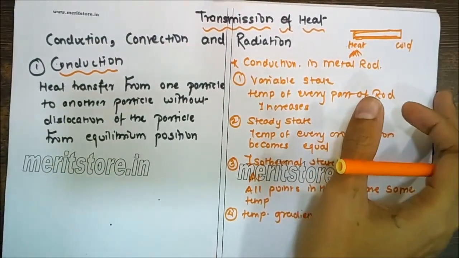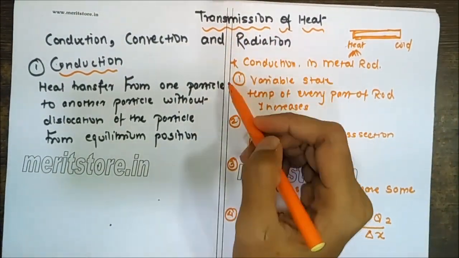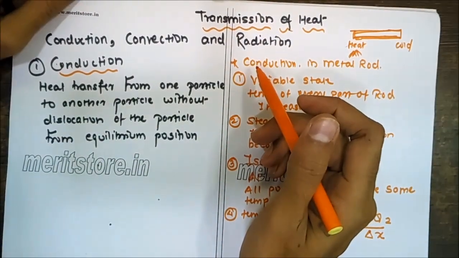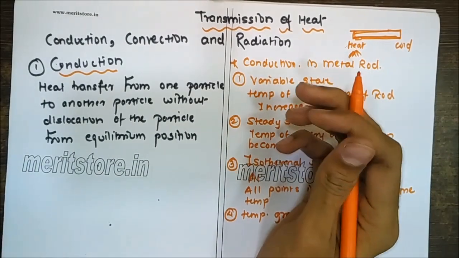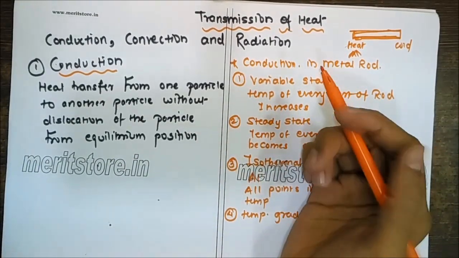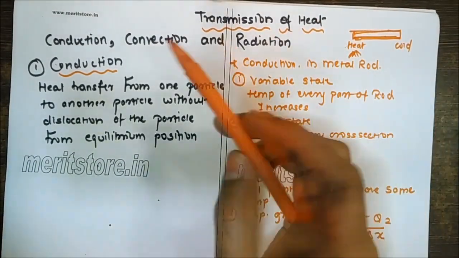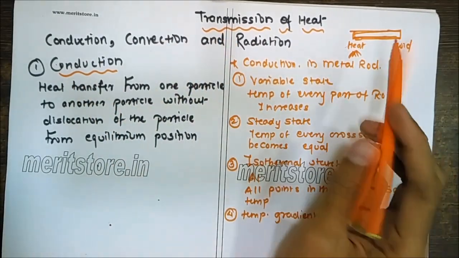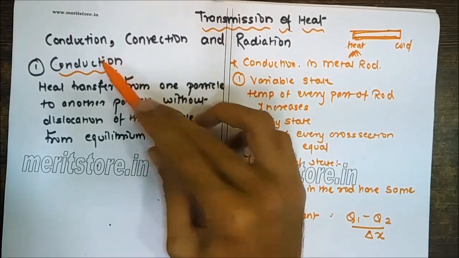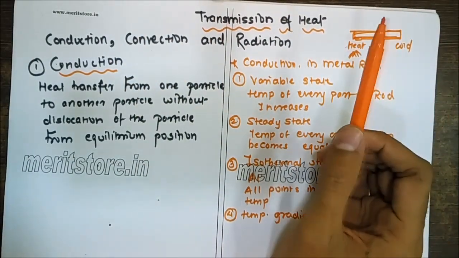So we are discussing this chapter, transmission of heat. Heat transmission, or transfer of heat, generally takes place through three different mediums, that is, processes: conduction, convection, and radiation. First we are going to study what conduction is, then convection, and then we'll come to the radiation part of it.